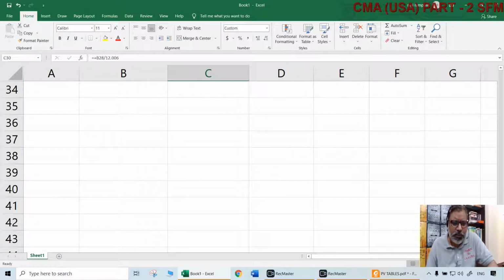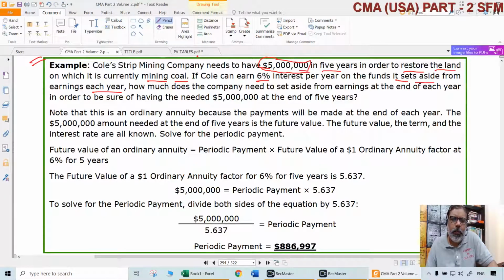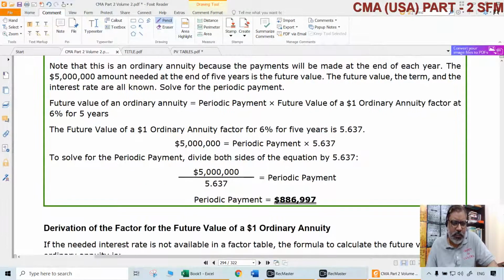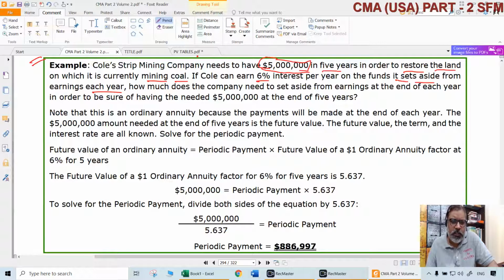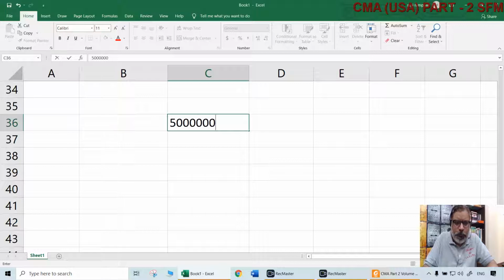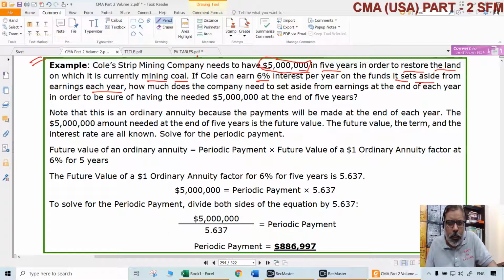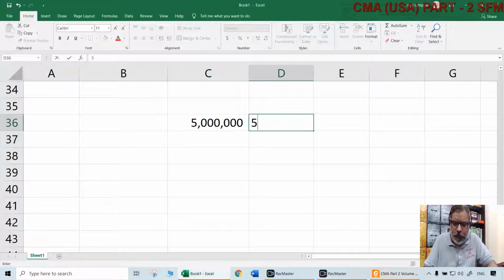Like this, in any situation where we have a target amount after a certain number of periods, and we can invest some periodic money, the same amount of course, over a period of time, which will fetch a certain percentage of return, whatever that may be, we can easily find out how much money to set aside. In this particular case, let us come back to the example. This mining company requires $5 million in 5 years. $5 million it will require after 5 years.